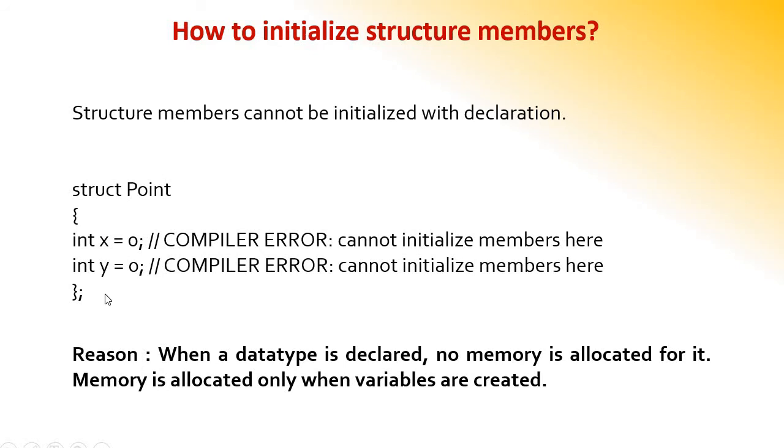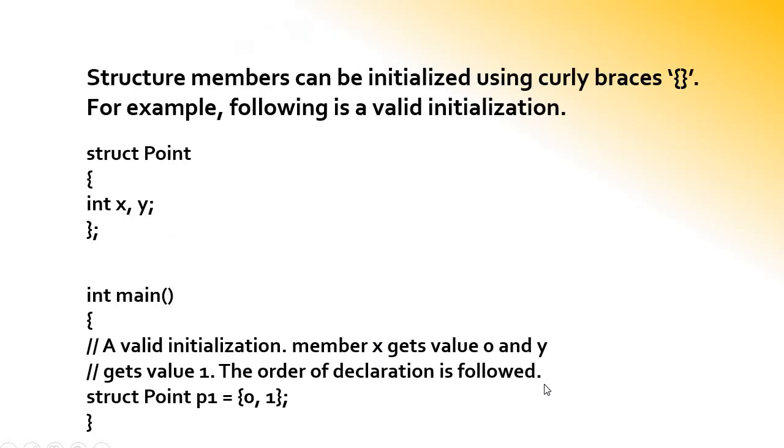See, inside point, I have assigned x is equal to 0, y is equal to 0, but it is not possible. We will get this error, cannot initialize the member here, on compilation. The reason is, when a data type is declared, no memory is allotted for it. Memory is allotted only when the variables are created. Then we can assign, that is initialize, the values for the structure.